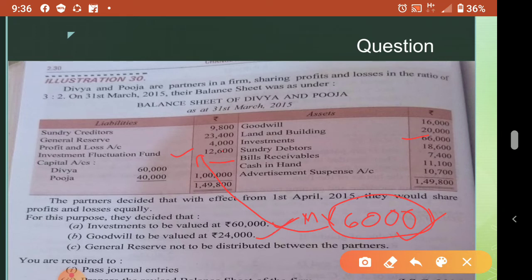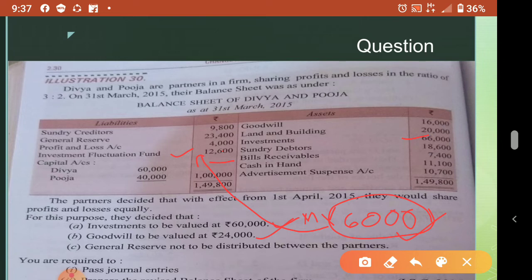Okay, general reserve is not to be distributed between the partners. They are saying general reserve is not to be distributed between the partners. So they don't want to distribute the general reserve. That means other items they can distribute, in the old ratio. Understood? So general reserve is not to be distributed. Goodwill, I already told you, how to distribute?